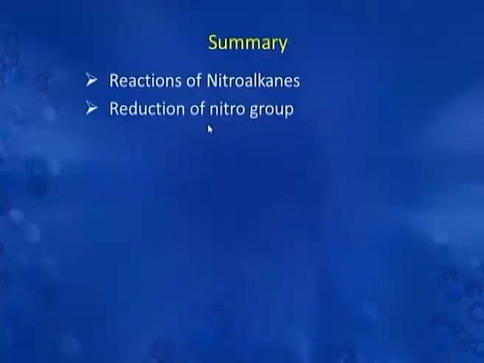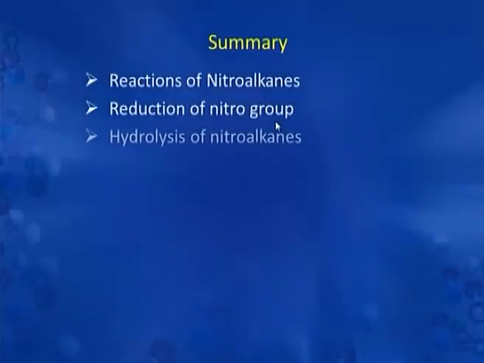We will now summarize today's episode, in which we have discussed various reactions of nitroalkanes. We have discussed in detail the various compounds formed during the reduction of nitro group, that is nitroso or hydroxylamine or amino group. Then we have discussed the hydrolysis of nitroalkanes.